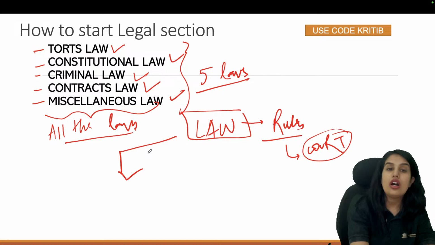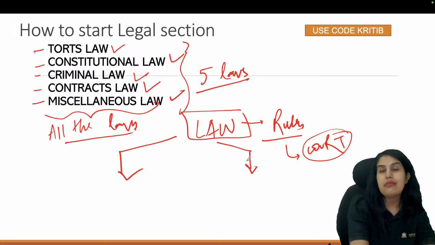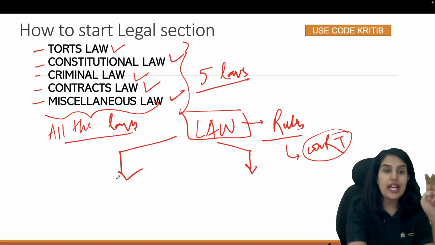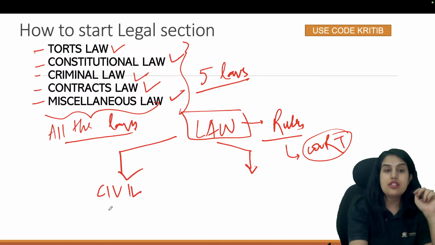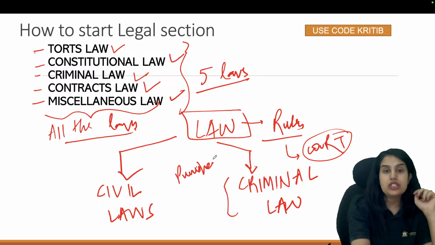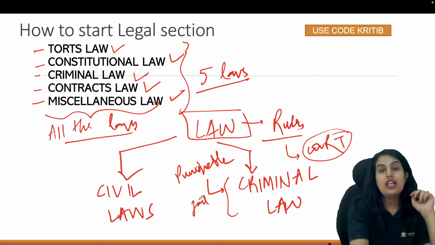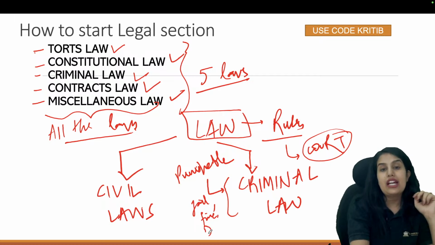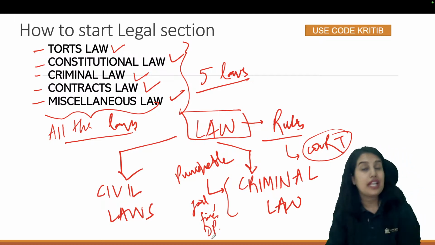Now, law broadly can be classified into 2 categories: civil laws and criminal laws. So what are criminal laws? Criminal laws basically deal with crimes, any act that is punishable by government. What is the meaning of punishable? Punishable means any act for which you can be sent to jail, any act for which you might have to pay a fine to the government, any act for which you might have to suffer the death penalty.